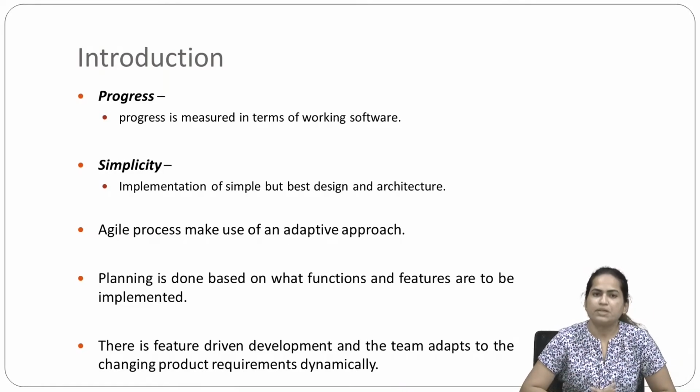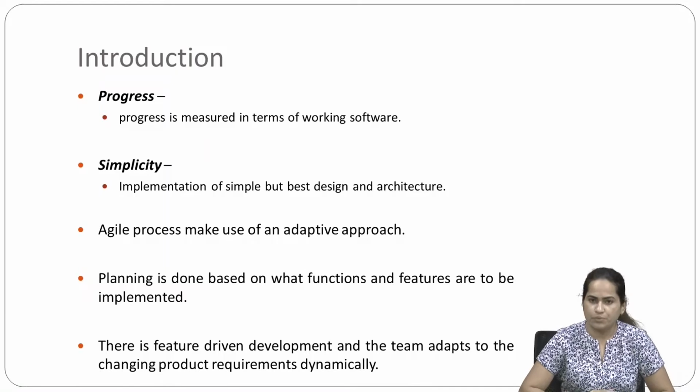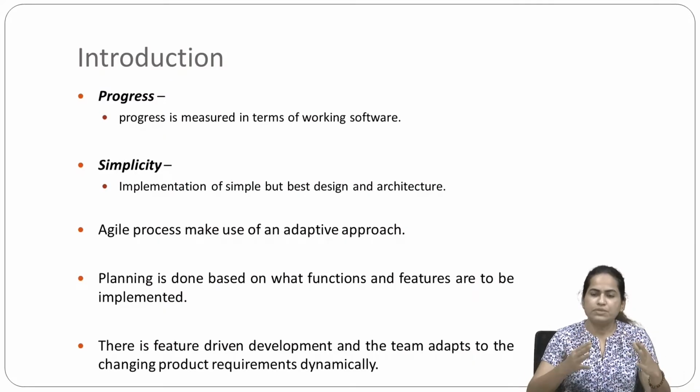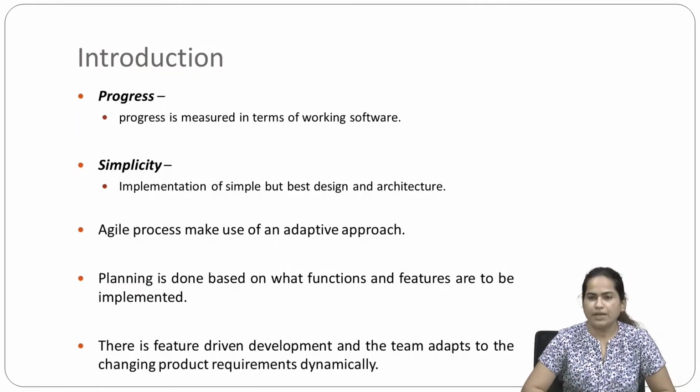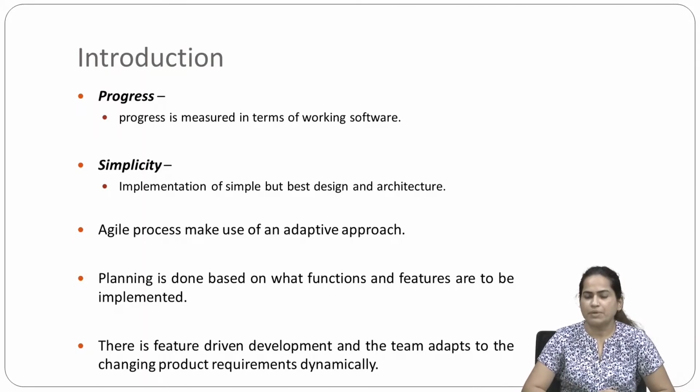Agile process makes use of an adaptive approach. Planning is done based on what functions and features are to be implemented. When you are using this agile process model, what functions you require and what features you want to implement, based on that the planning is done. There is feature driven development and the team adapts to the changing product requirements dynamically.